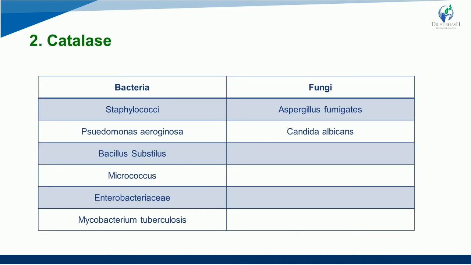These are catalase sources, right? Sources of the bacteria, as you can see: Staphylococci, Pseudomonas aeruginosa, Bacillus subtilis, Micrococcus, Enterobacteriaceae, Mycobacterium tuberculosis. So these are some of the bacterial sources, and as you can see in the next column, that is fungi, Aspergillus fumigatus, Candida albicans. So these are some of the sources. Please remember the sources from where catalase can be obtained at the highest level.